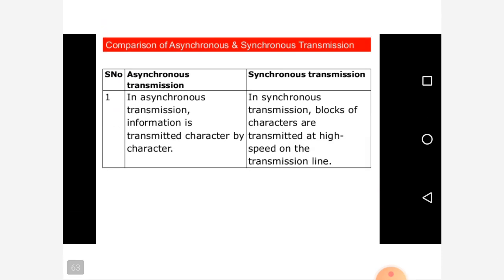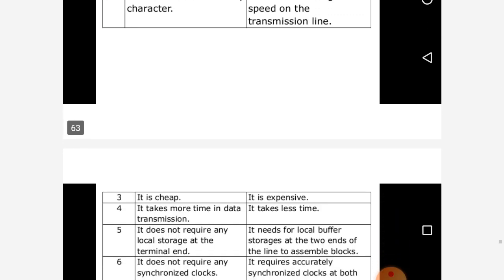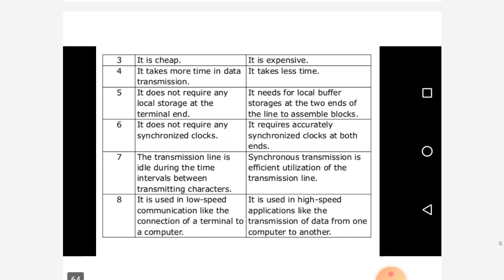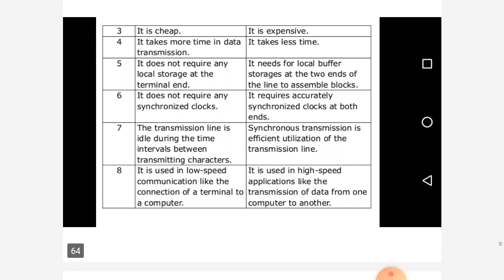Here you can see the comparison between asynchronous and synchronous transmission. By studying this difference between asynchronous and synchronous transmission, you can easily write or explain and understand what asynchronous and synchronous transmission are.